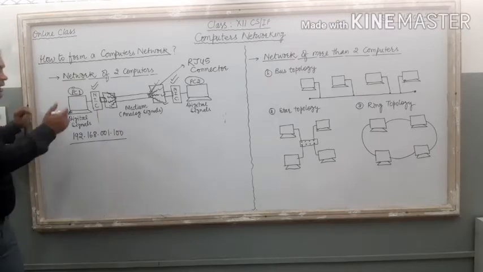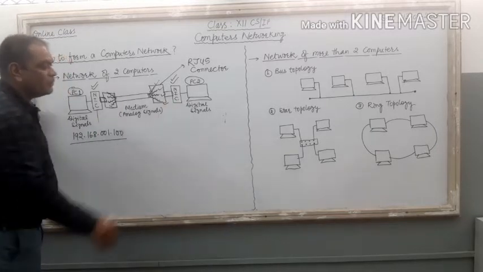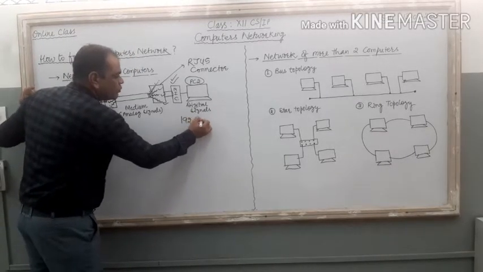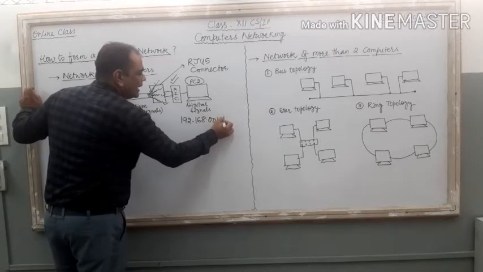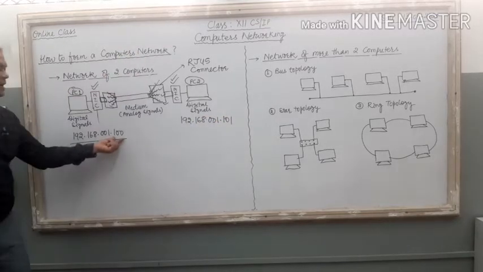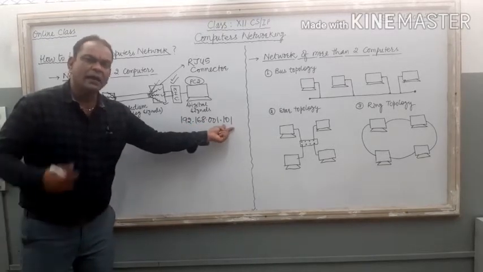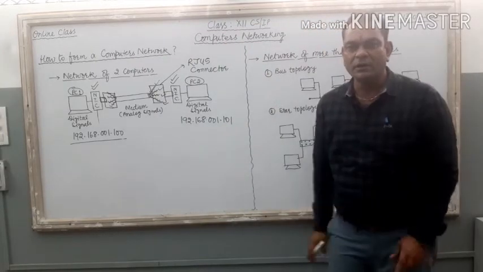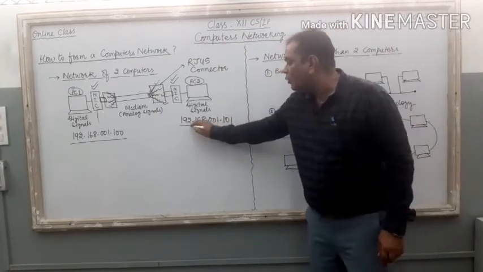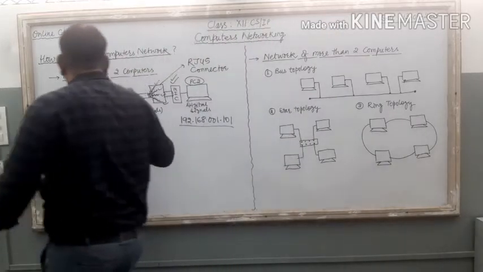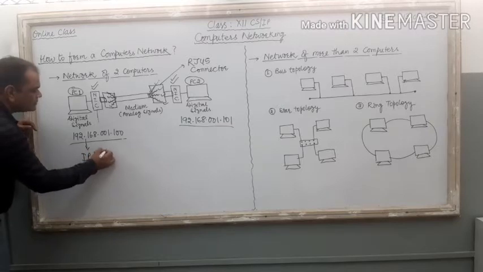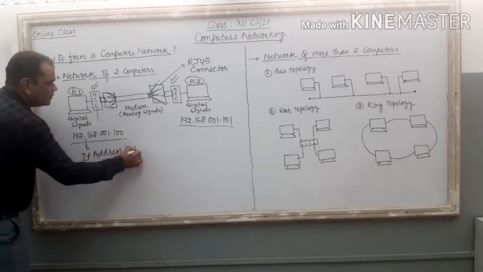You cannot assign this code to others' computers. Now here, if I want to put a code on this PC, I just use 192.168.001 and here 101. Just see the last one, it is different. It is 100, it is 101. You can take the series 102, 103, 4, 5, 6 if you have a lot of computers there. Now this specific code is known as the IP address of our PC.